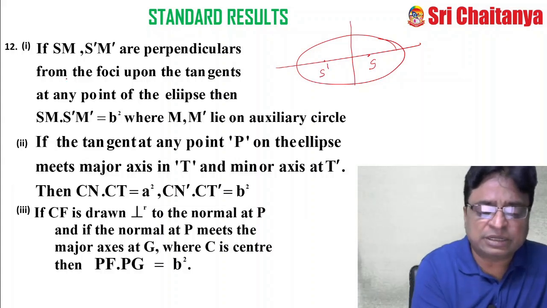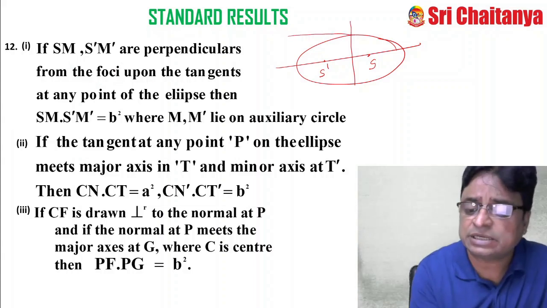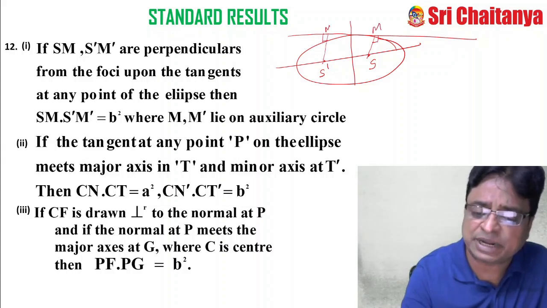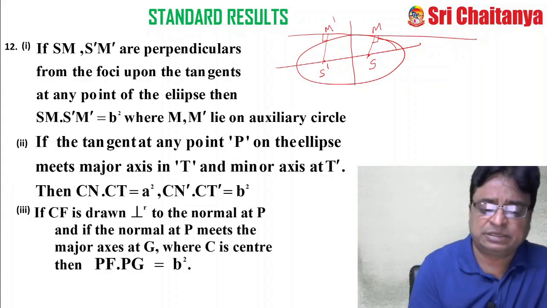And what are SM and S'M'? They are perpendiculars drawn from the foci upon any tangent. See, this is any tangent. This is the perpendicular drawn from S, and this is the perpendicular drawn from S'. This is M and this is M'. So this is SM and this is S'M'.